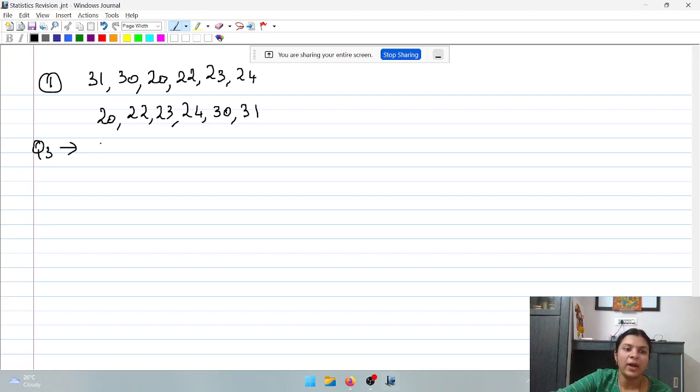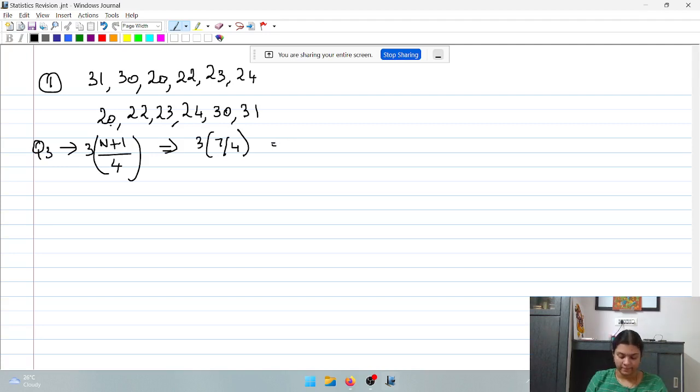One quartile is 1/4 of a part, so we take 3 into (n plus 1) by 4 for Q3. This is the position. So what is n? 1, 2, 3, 4, 5, 6. 6 is the value of n. So 3 into (6 plus 1) by 4. What is the value? The value will be 21 by 4, which is the 5.25th position.